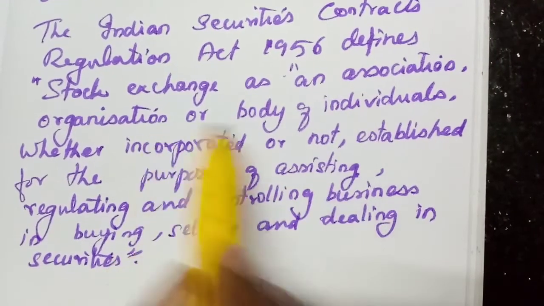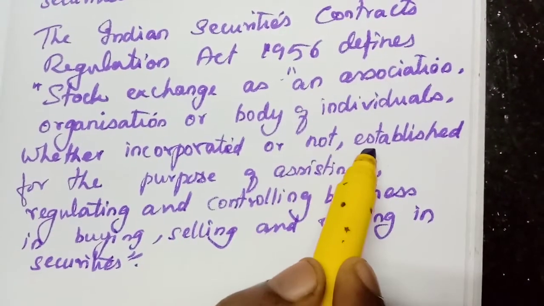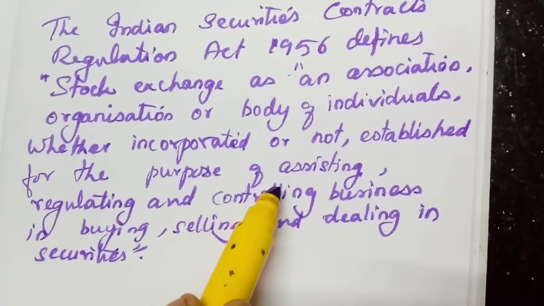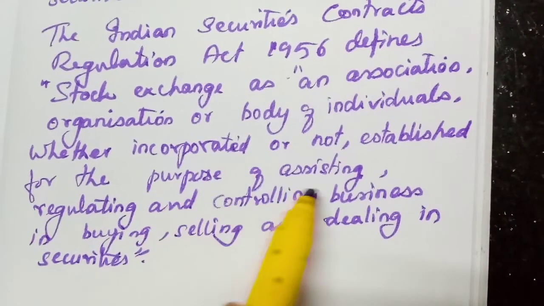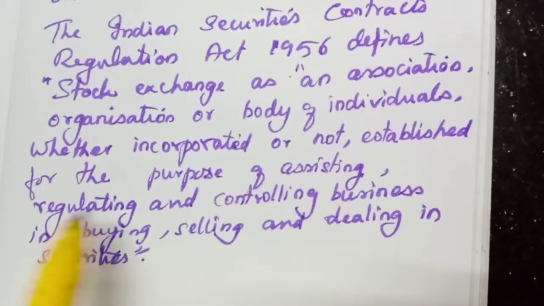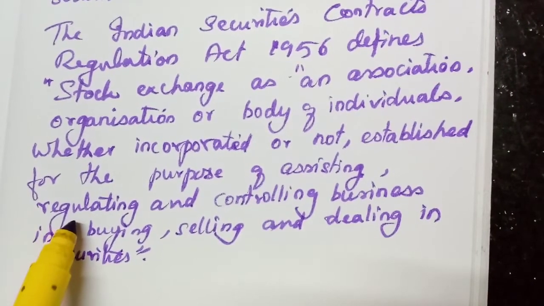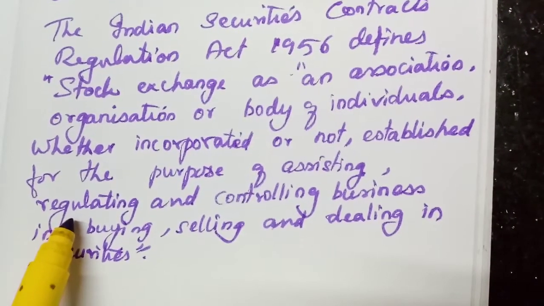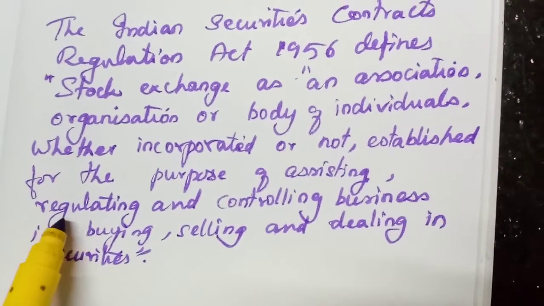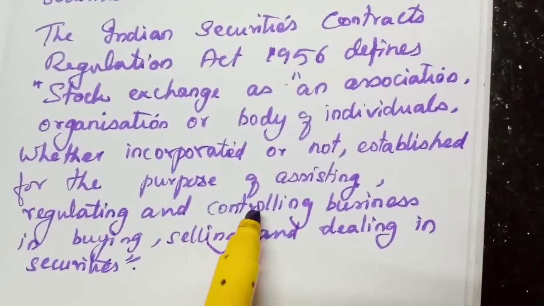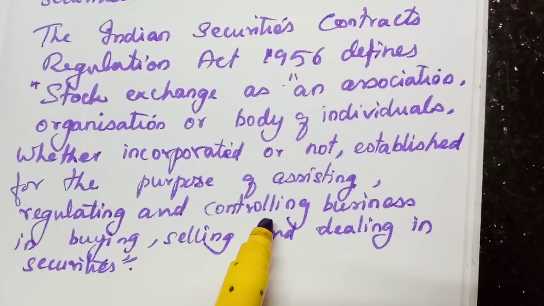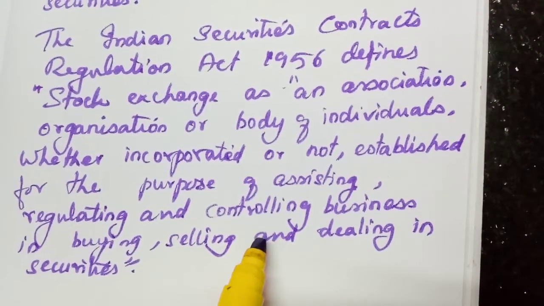Then established means the association is established for a purpose. What? Assisting, helping. They will regulate, arranging in a systematic way, and they will control. If there is any deviation, if someone is going wrong, they will control.